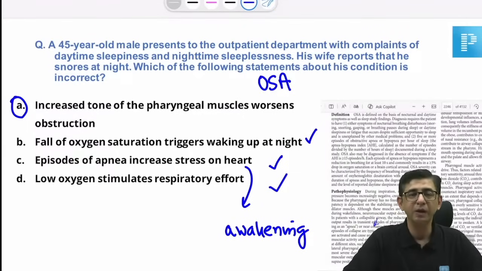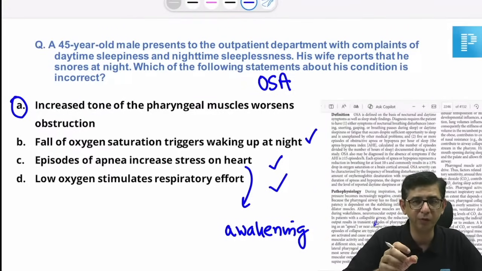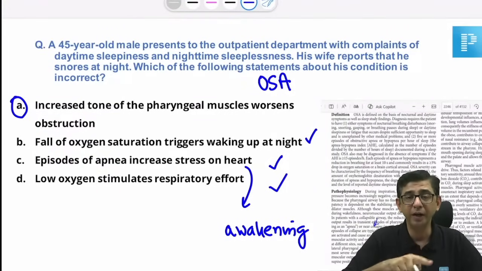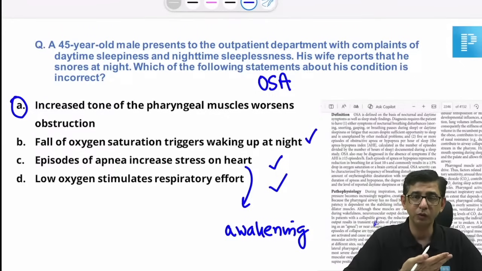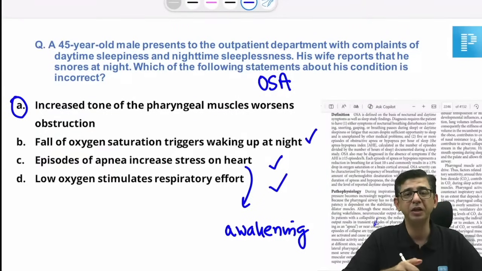That would be no. See, doctor, what happens is this guy will snore so loudly that the family will say there is a tractor running in the house, because the snoring will become louder and louder. Then there is a collapse of the airway. Apnea will trigger nighttime awakening, so he will toss and turn in the bed. And when he turns in the bed, he will start snoring once again. So the breathing stops for a few seconds, and because of that there is a sleep interruption. He may not open his eyes, but in the EEG there would be a change in the pattern, because there is a cortical arousal because of the hypoxia component.